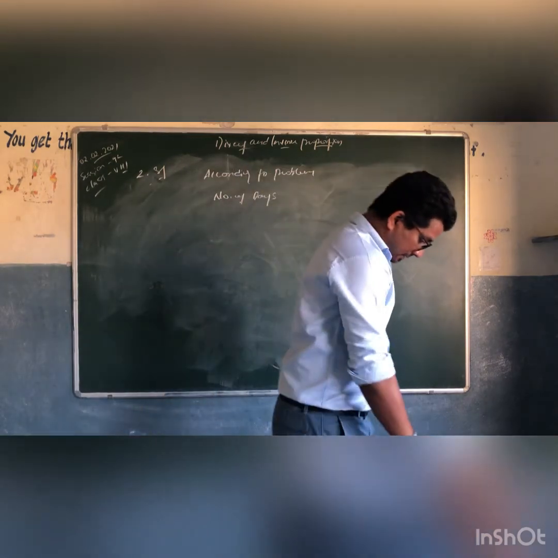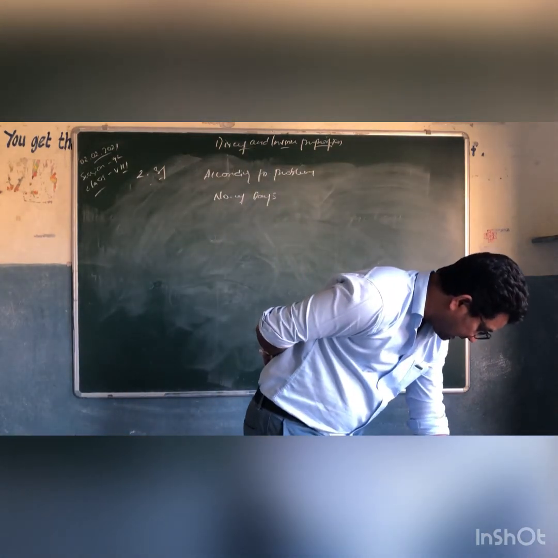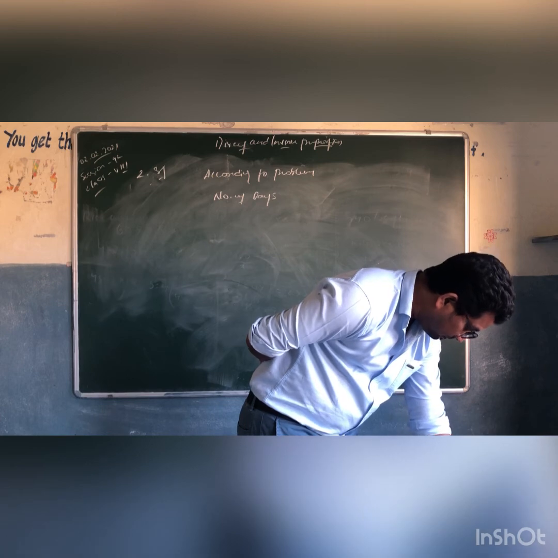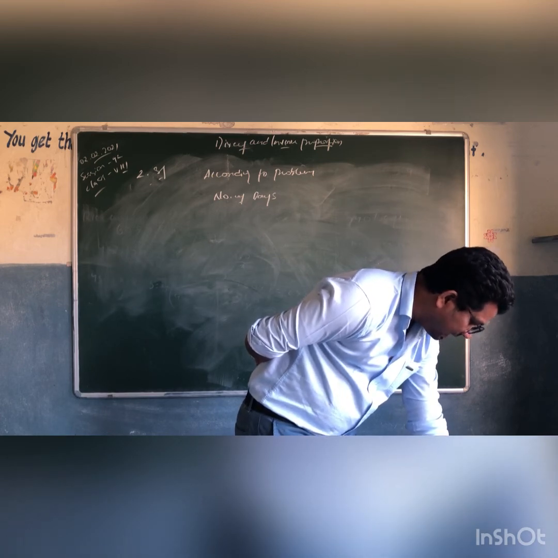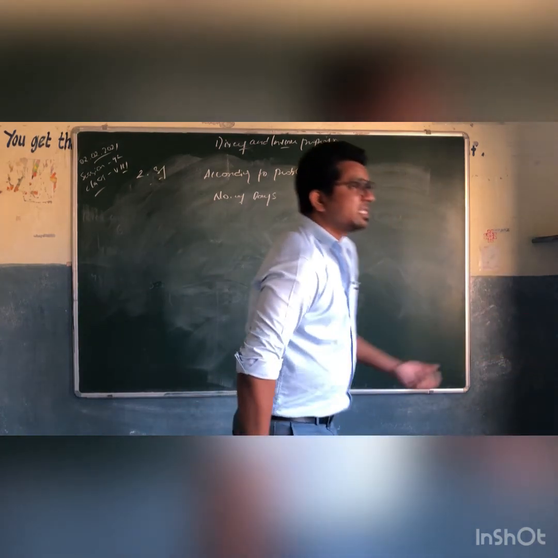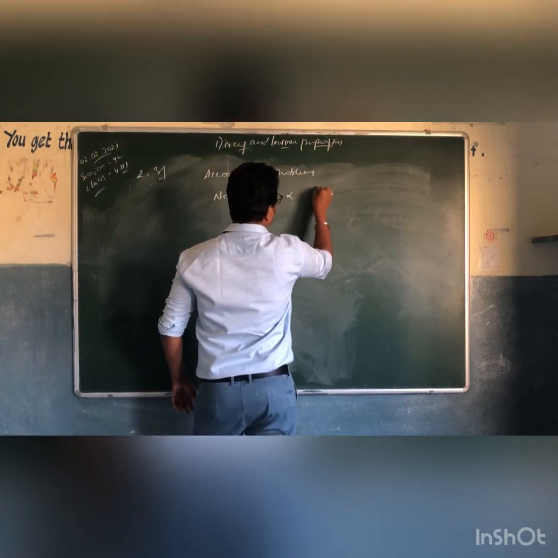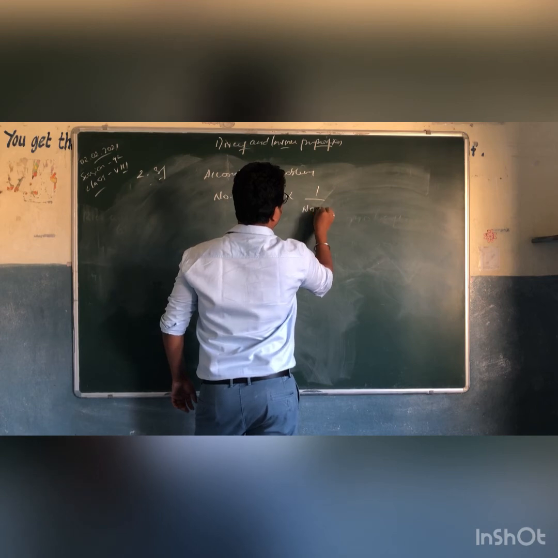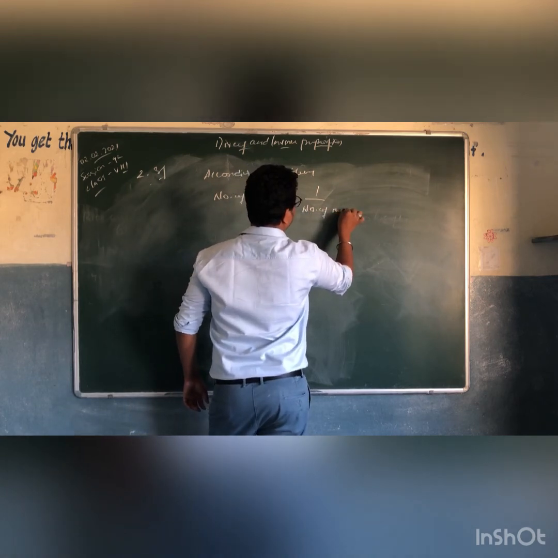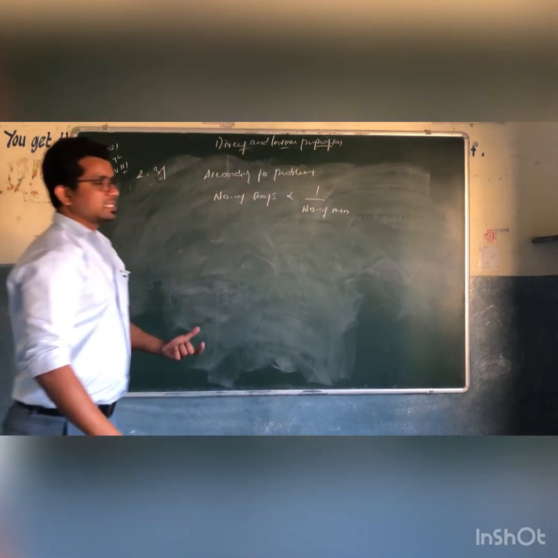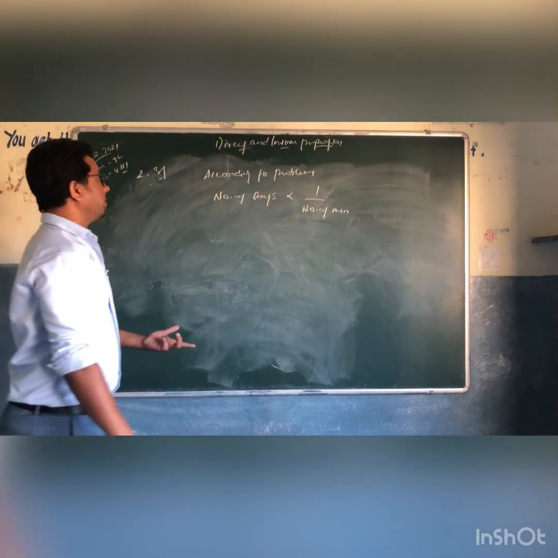Number of days is decreasing. When men increase, number of days decreases. So the number of days is directly proportional to 1 by number of men.